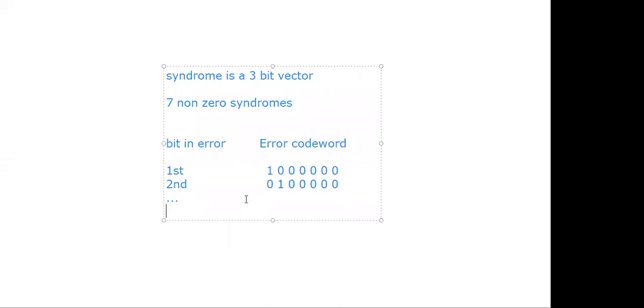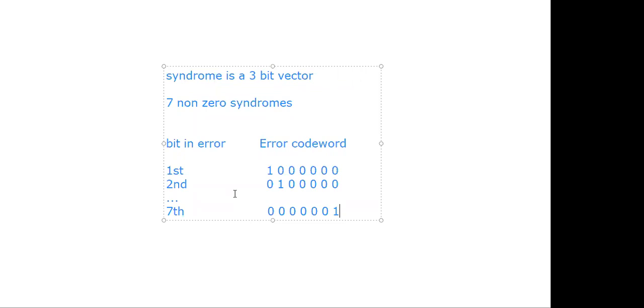Right up to error in the 7th bit position, that is 0, 1, 2, 3, 4, 5, 6, and the 7th bit position is 1. Clear about the error code words? How to write the error code words? Yes, sir.